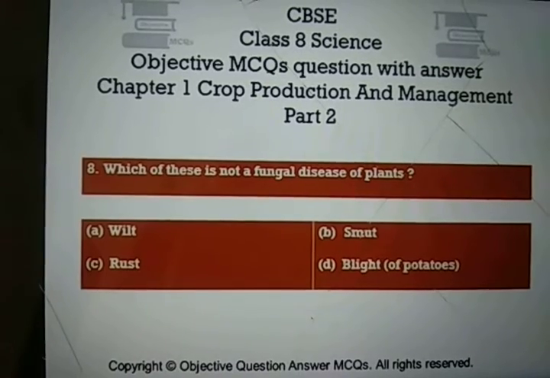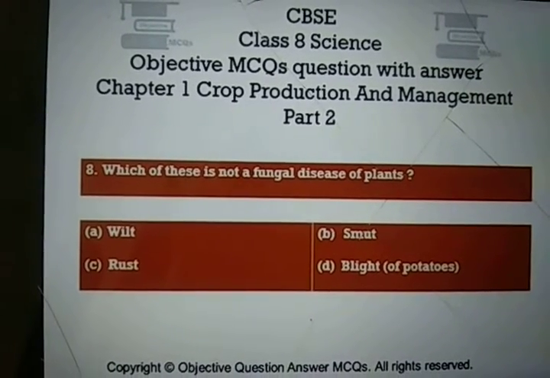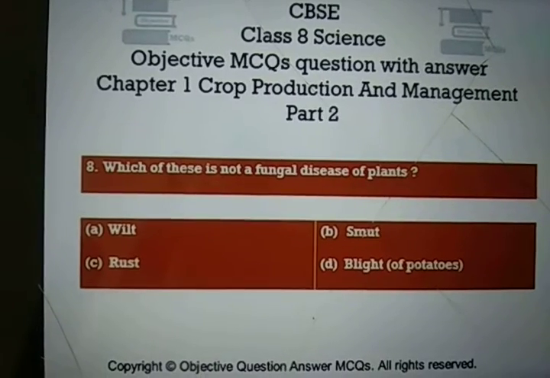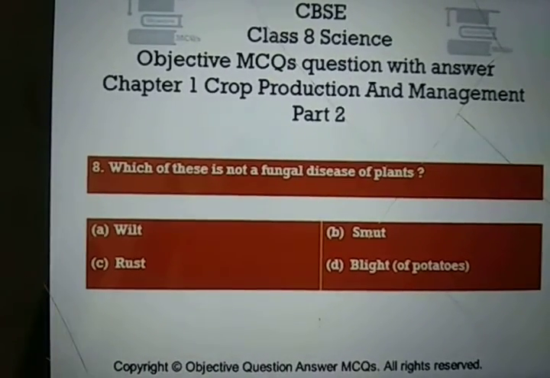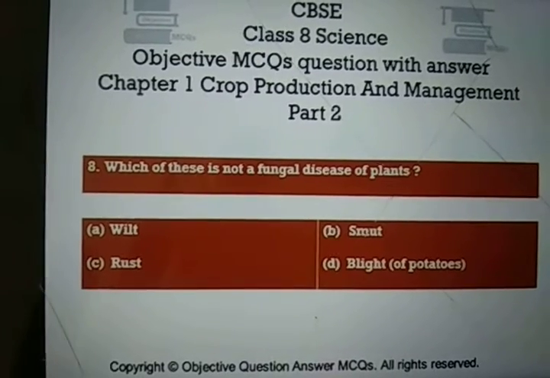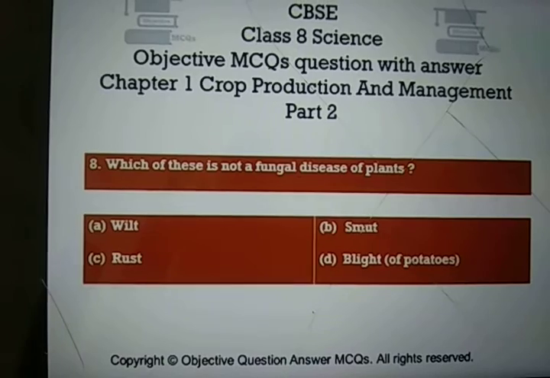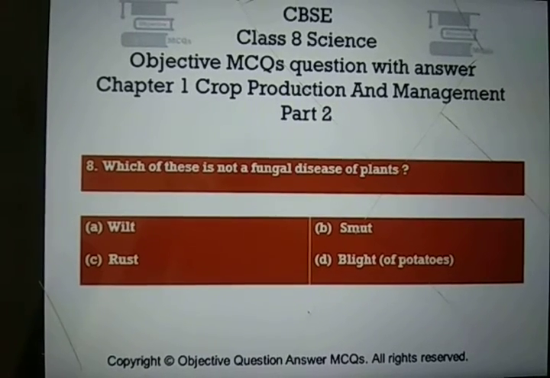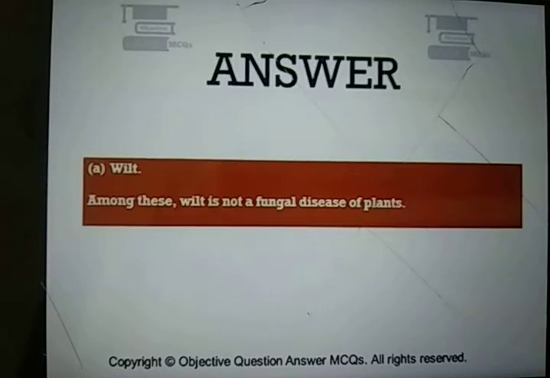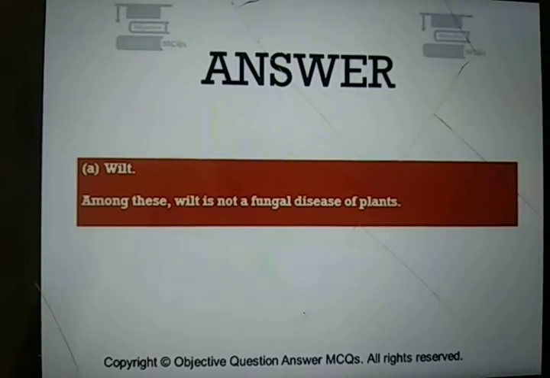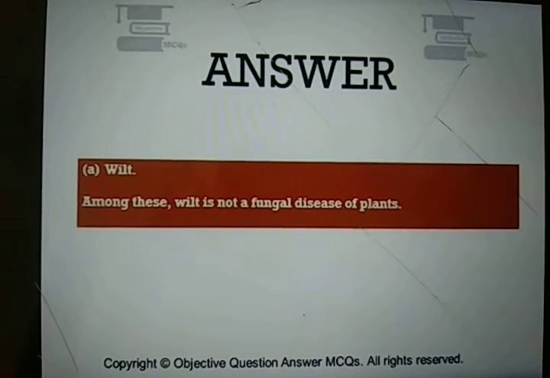Question number 8. Which of these is not a fungal disease of plants? Option A, wilt. Option B, smut. Option C, rust. And option D, blight of potatoes. And the right answer is option number A, wilt. Among these, wilt is not a fungal disease of plants.